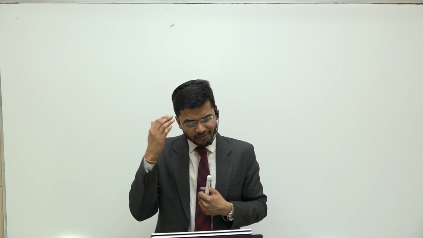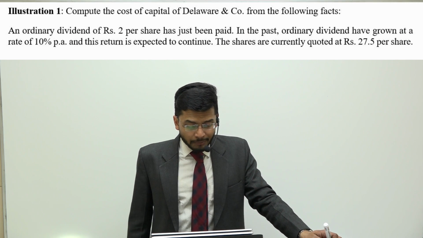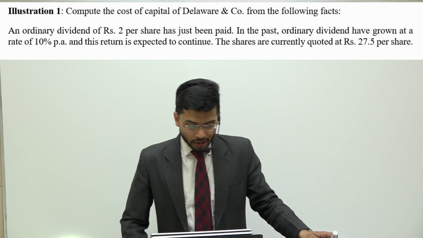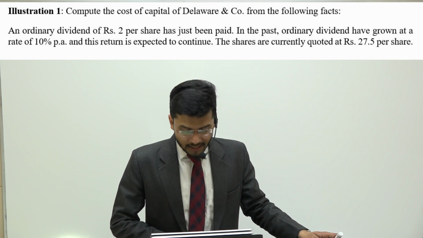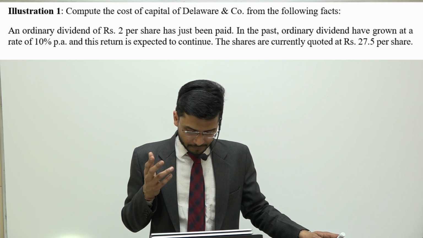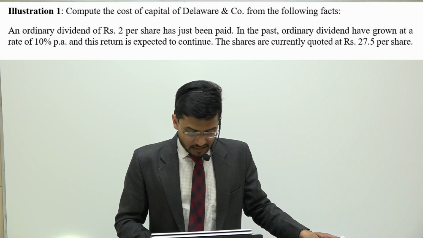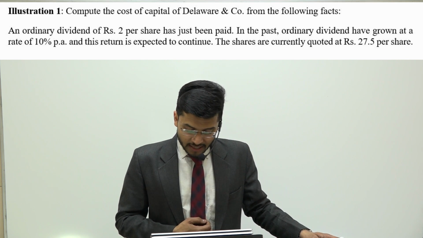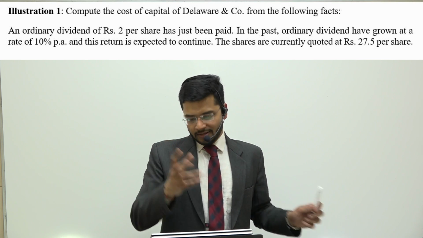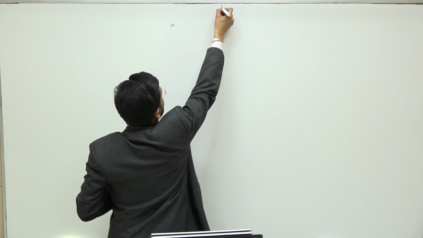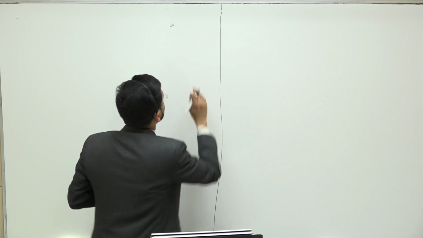So this is very basic. We have done it several times in our inter class, in our SFM also. Let us do a question, guys. Illustration number 1 to understand and to compute the cost of capital of a particular company. Compute the cost of capital of Delaware and Company from the following facts. An ordinary dividend of 2 rupees has just been paid. In the past, ordinary dividends have grown at a rate of 10% per annum, and this return is expected to continue. The shares are currently quoted at rupees 27.5 per share. You need to calculate the cost of equity.